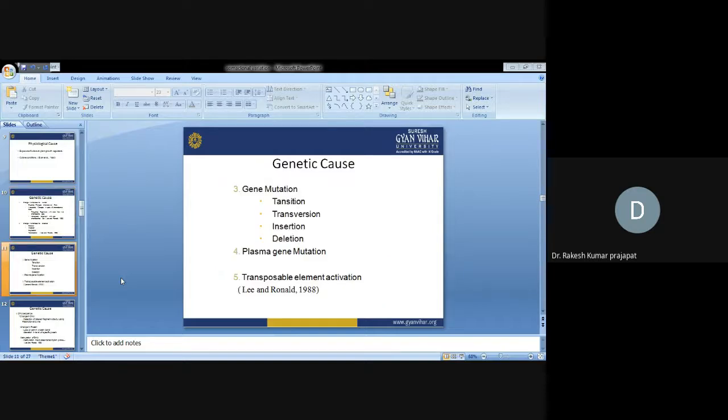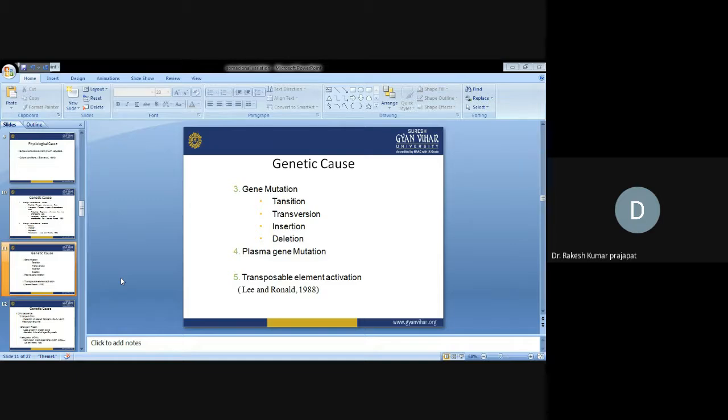Genetic mutations. What is genetic mutation? The third cause of genetic causes is mutations. Gene mutations include transition, transversion, insertion, deletion. All these gene mutations are responsible for genetic causes also. Plasma gene mutations mean mutations in genes present in the mitochondria, chloroplast, or the cytoplasmic genome. They are also responsible for mutations.